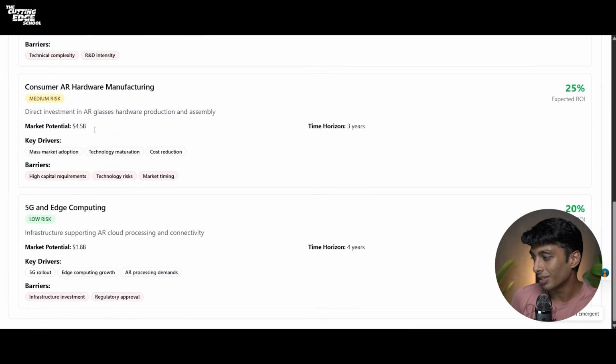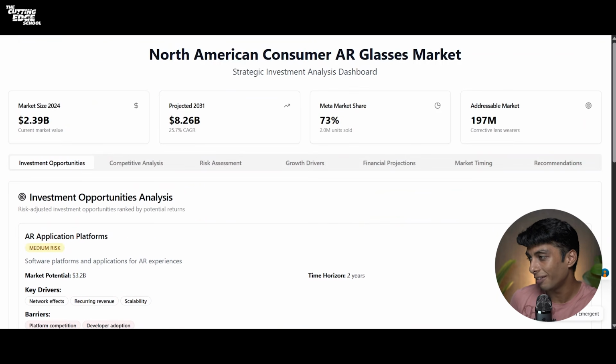As you can see, this is a very beautiful report that we have generated using our custom agent on Emergent. You can create any kind of custom agent. For example, a custom agent to create a PPT for you. You can also create a custom agent to create decks for you. You can also create a custom agent to do the front end integration for your project. You can also create a custom agent to do the market research for you, which is exactly what we created.